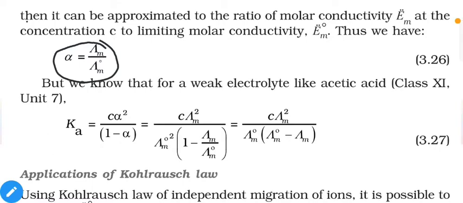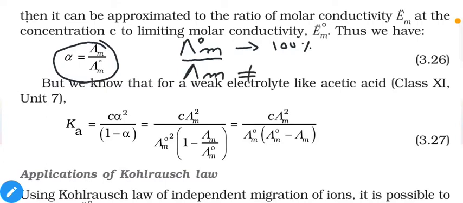As mentioned earlier, when 100% of ions are dissociated, the maximum possible value of molar conductivity is known as limiting molar conductivity. You will get this value only when ions are 100% dissociated. If they are not 100% dissociated, at that time you will get the molar conductivity lambda m, which is not equal to that of 100% dissociation.